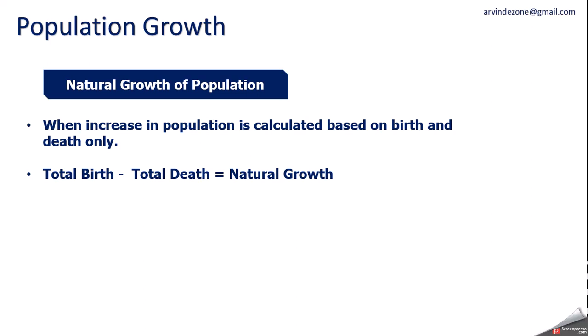So population earlier was 1000. Now 5 people were added. So population will become 1005. Total population will become 1005. And natural growth is only 5. Birth minus death.